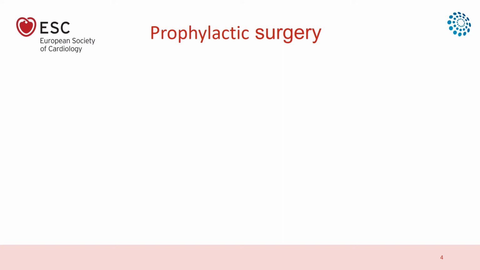The guideline of the European Society of Cardiology clearly states the indication of prophylactic surgery.